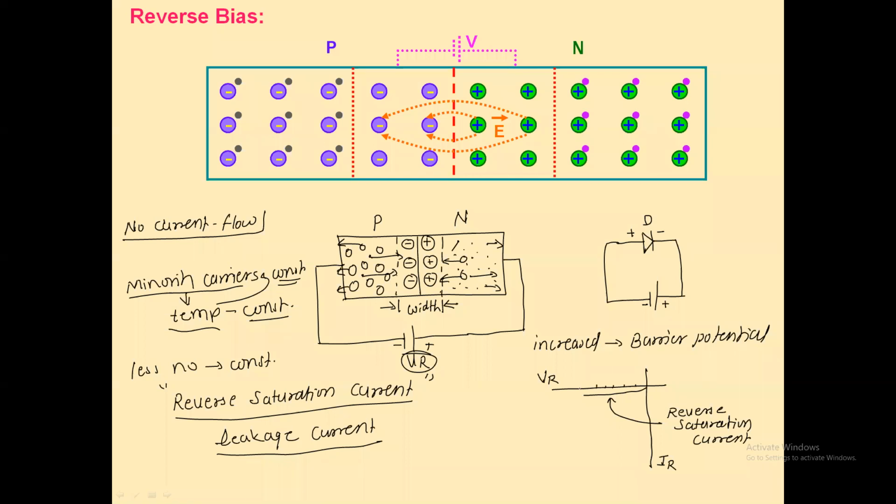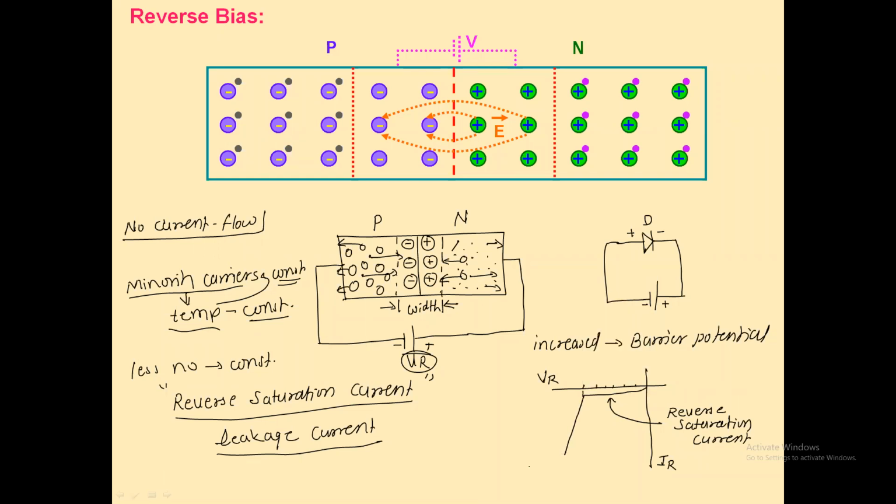Now again, up to what reverse bias voltage will the current remain constant? Again it has some specific range. Up to this range only the current can remain constant, and that is called the reverse saturation current. But after this range, the entire crystalline structure of this PN junction diode will break down, and due to this breaking of the crystal structure, a large number of charge carriers are generated in the PN junction diode, and the current will abruptly increase to a very high value.